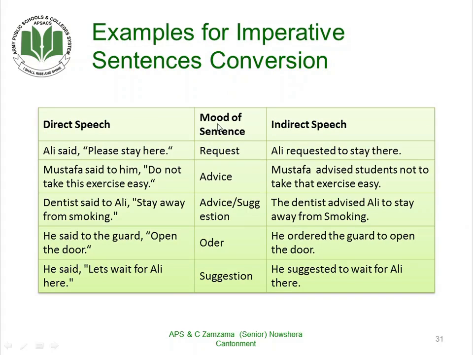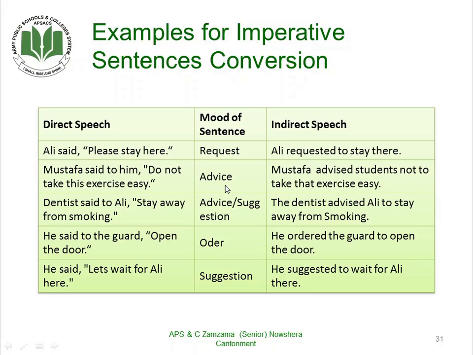For example, here Ali said, "Please stay here." Now here the mood is requesting, so we will say Ali requested to stay there. Mustafa said to him, "Do not take this exercise easy."